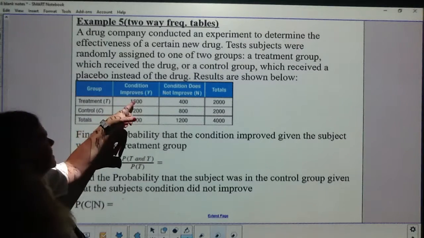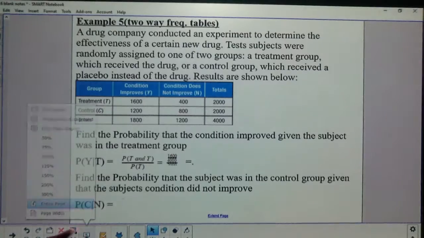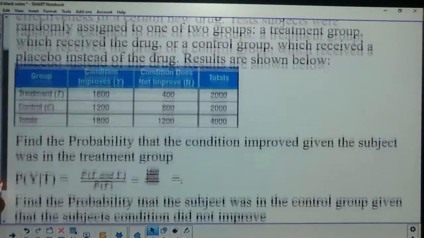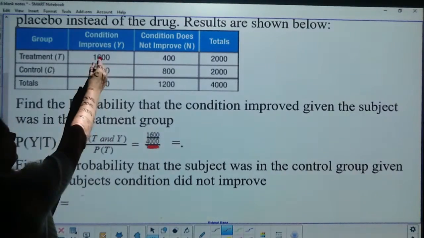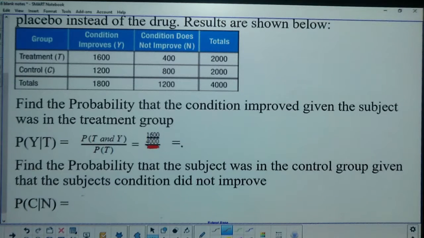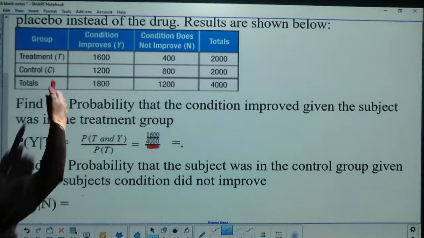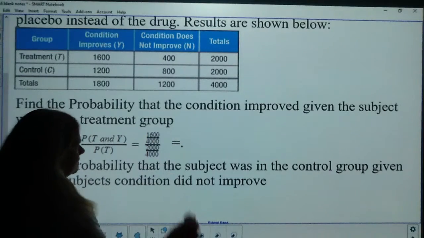Can you see that there are 1,600 people right here, 1,600 had a treatment and yes, it improved out of the 4,000? And can you see that 2,000 had the treatment out of 4,000?